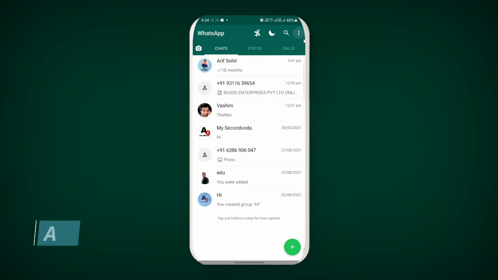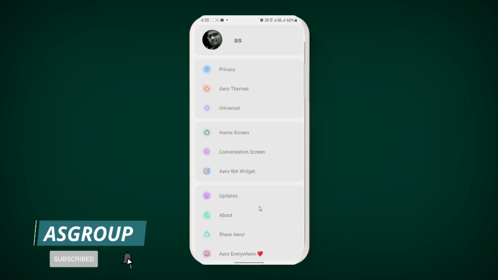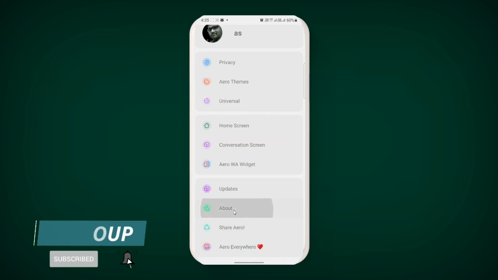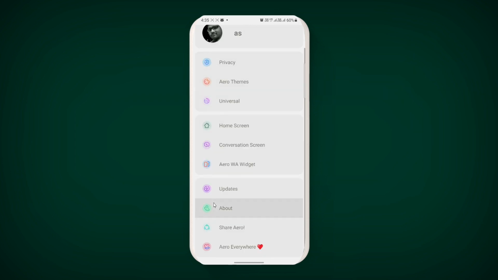Click on it. On the top you will have the three dots. Click on three dots. Click on Aero privileges. On the bottom you will see about. Click on it. You will see the latest version is 8.93. Let's go back and let us check another thing, whether it is the latest version or not.